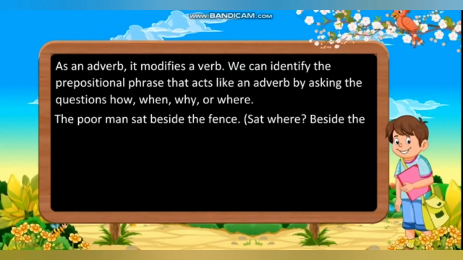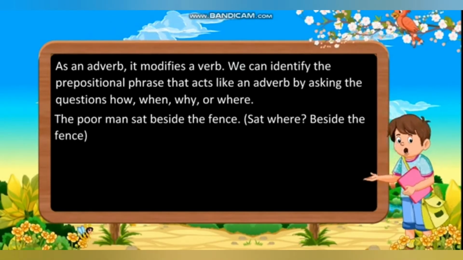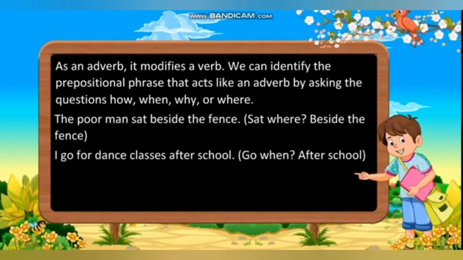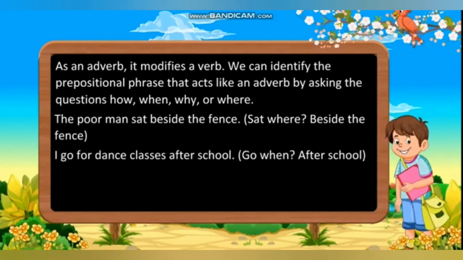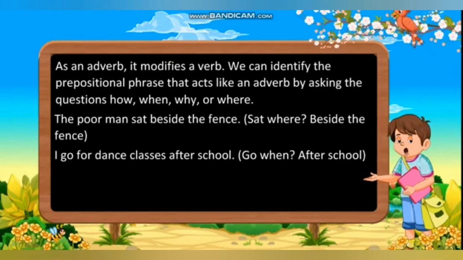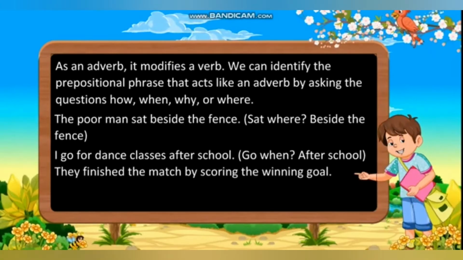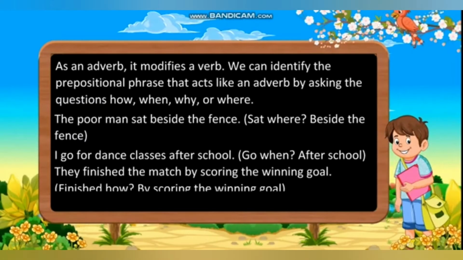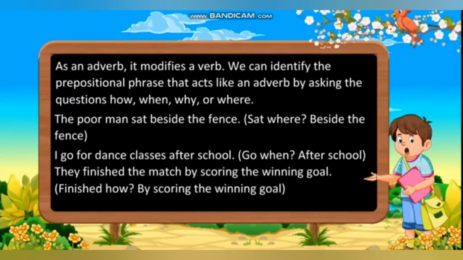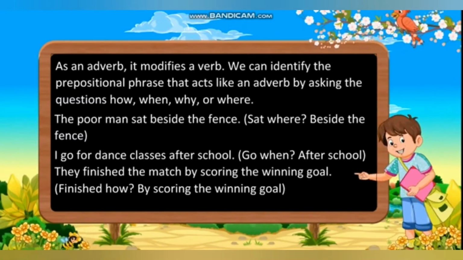The poor man sat beside the fence. Sat where? Beside the fence. Next, I go for dance classes after school. Go when? After school. They finished the match by scoring the winning goal. Finish how? By scoring the winning goal.